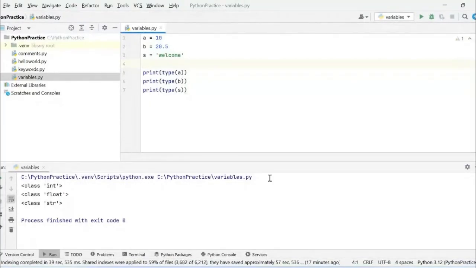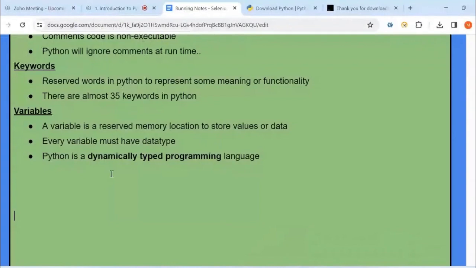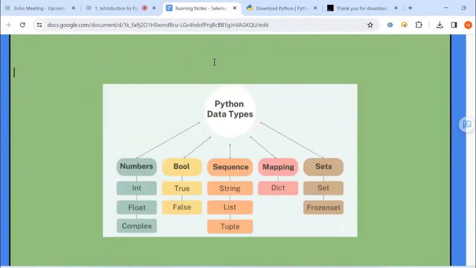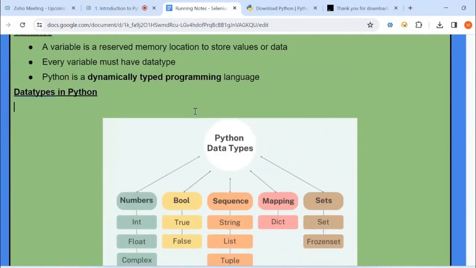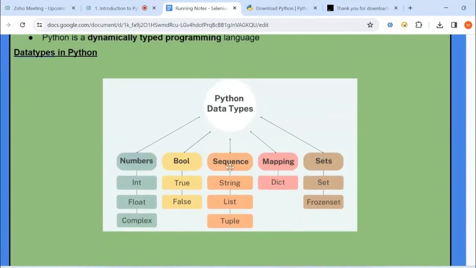And now data types. There are multiple data types in Python. We will see them one by one. Data types in Python, very important. You can observe this picture. There are multiple data types in Python, categorized into five types: numbers, boolean, sequence, mapping, sets.